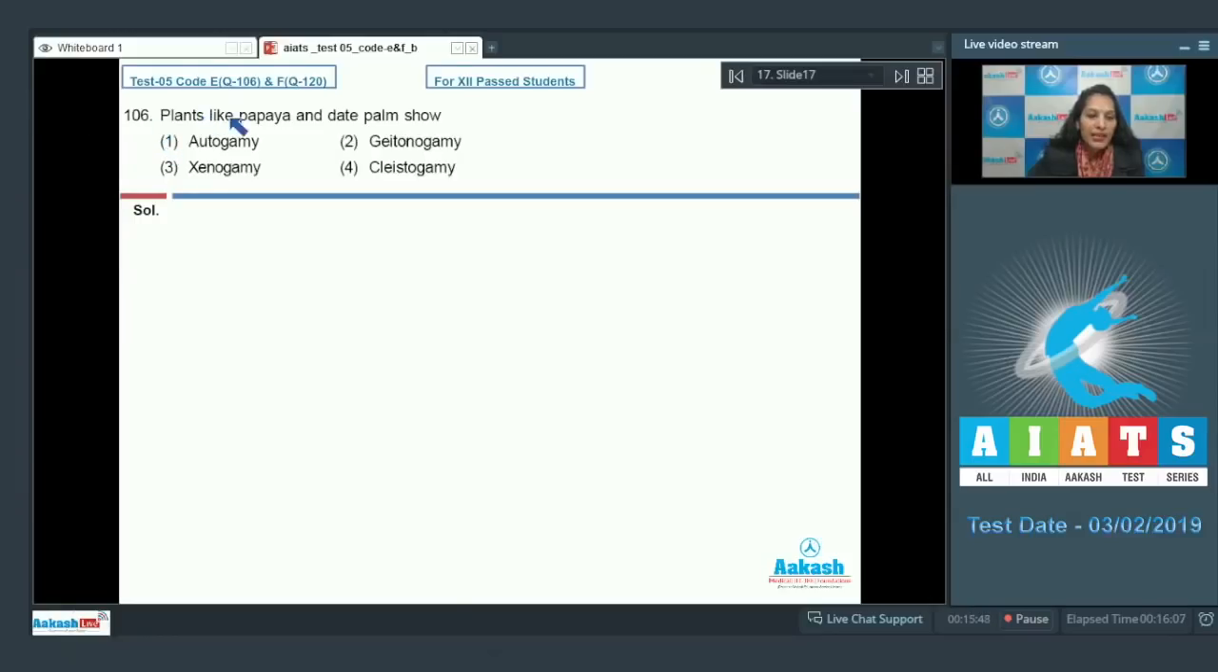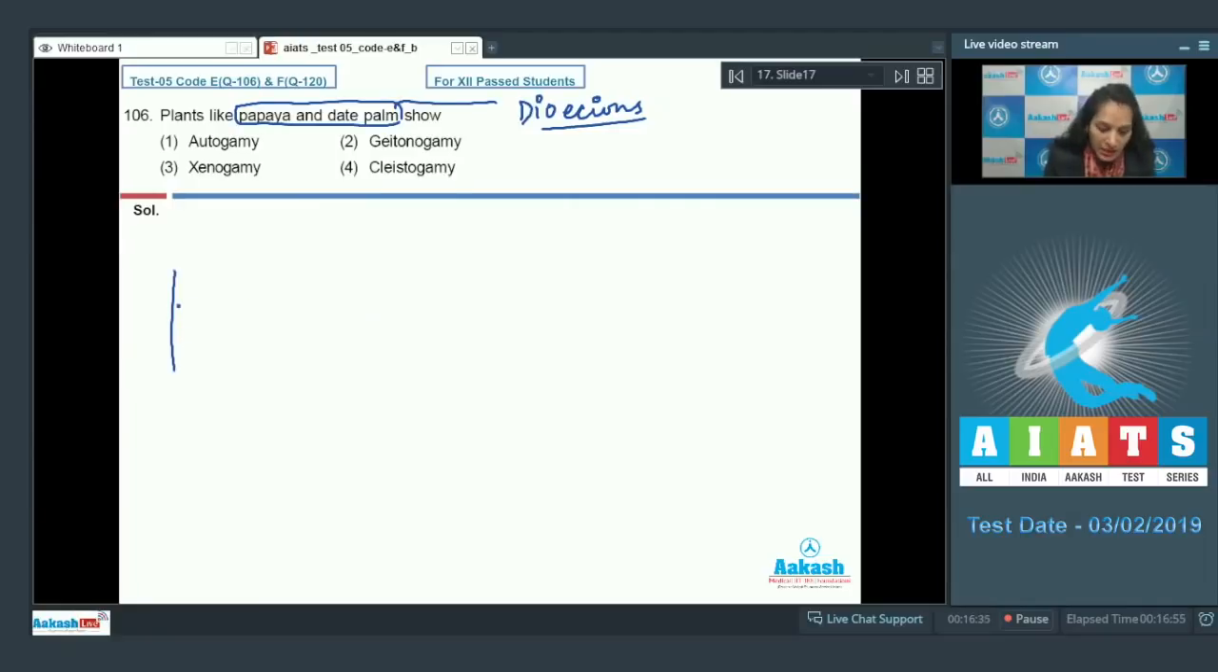Question number 106. Plants like papaya and date palm show. First option autogamy, second geitonogamy, third xenogamy, fourth clistogamy. Papaya and date palm both are dioecious plants, means the male and the female sex organs are present on the different plants. If the male and the female sex organs are present on the different plants, or the male and the female plants are different, then only xenogamy takes place.